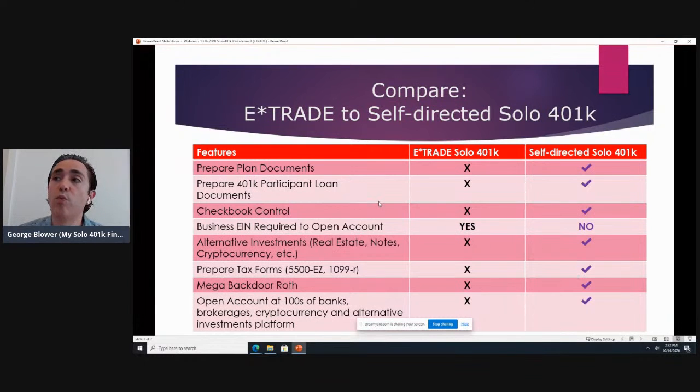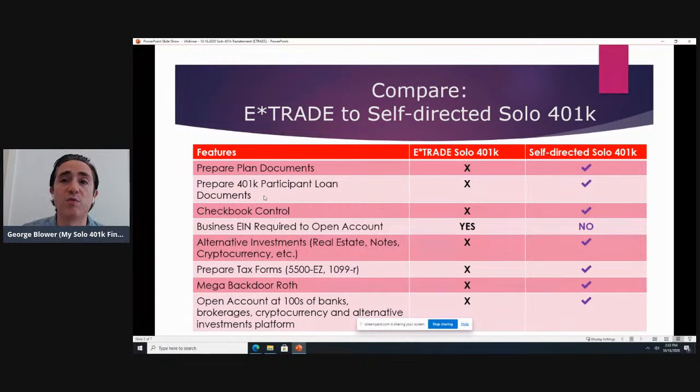If you set your plan up at E-Trade, you're going to have to prepare your own plan documents. They'll give you the documents, but you need to complete them. Whereas with our plan, we will pre-fill those documents for your business, and we'll draft them to give you maximum flexibility to do all the things you want to do under the rules. With E-Trade's plan, you're limited as far as what you can do, and we'll talk about some of those limitations as we go through this list.